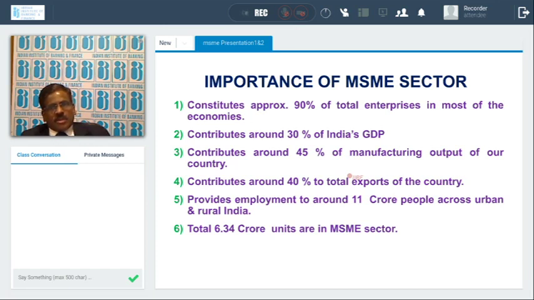The MSME sector provides employment second only to agriculture. Agriculture gives employment to roughly 60 crore people, whereas the MSME sector gives employment to about 11 crore people. Roughly 6.34 crore MSME units are there as per last year's balance sheet of the MSME sector.